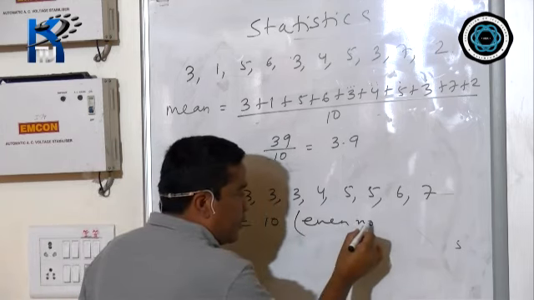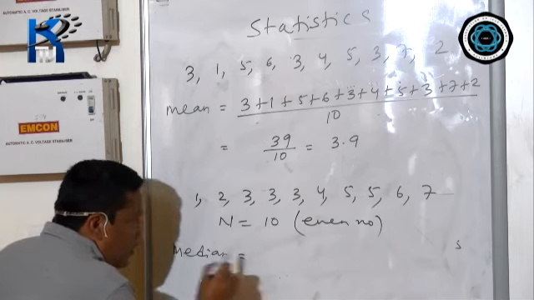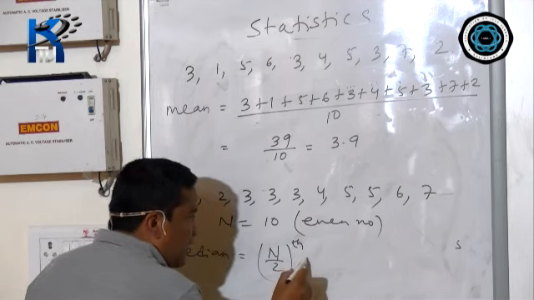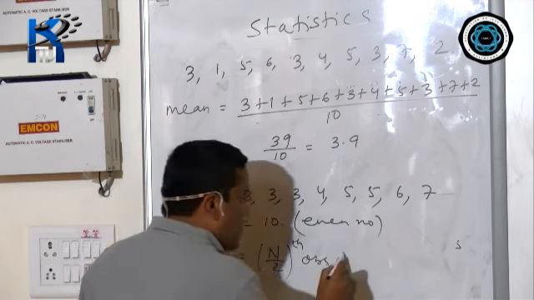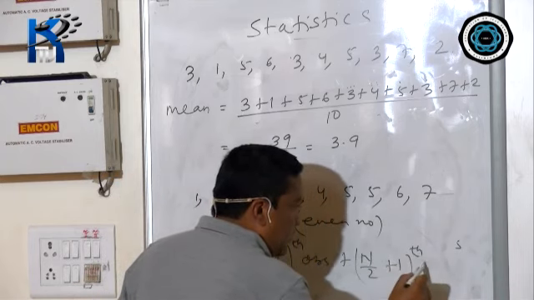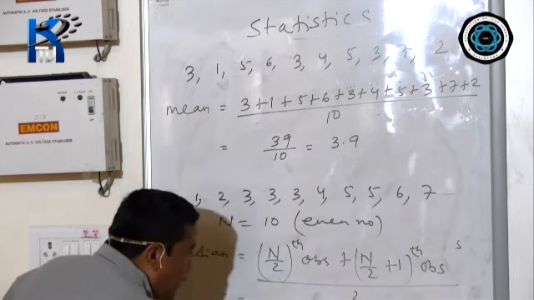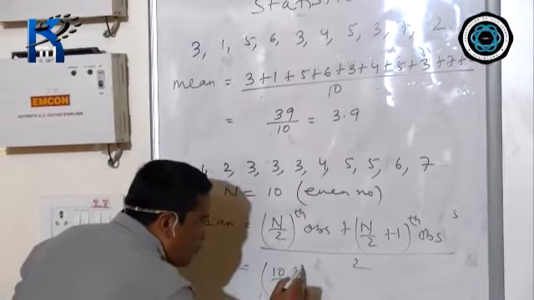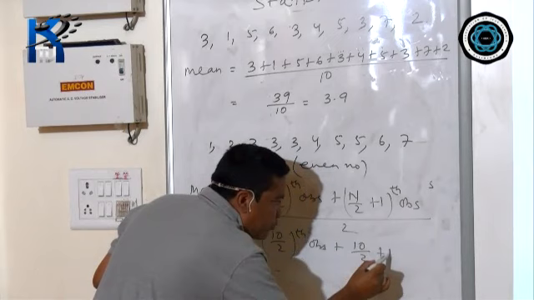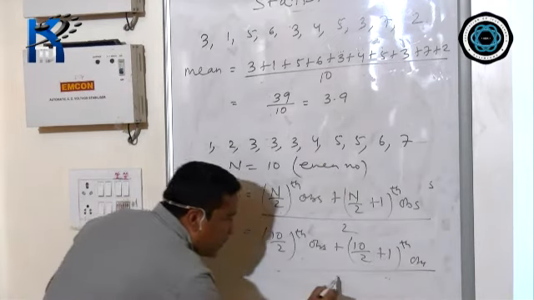So if it is an even number, the formula is median equals n by 2 th observation plus n by 2 plus 1 th observation, divided by 2. Now 10 divided by 2 th observation plus 10 divided by 2 plus 1 th observation, divided by 2.